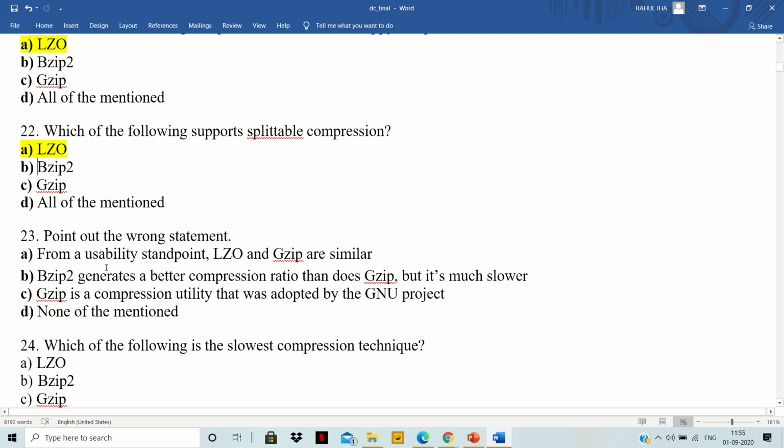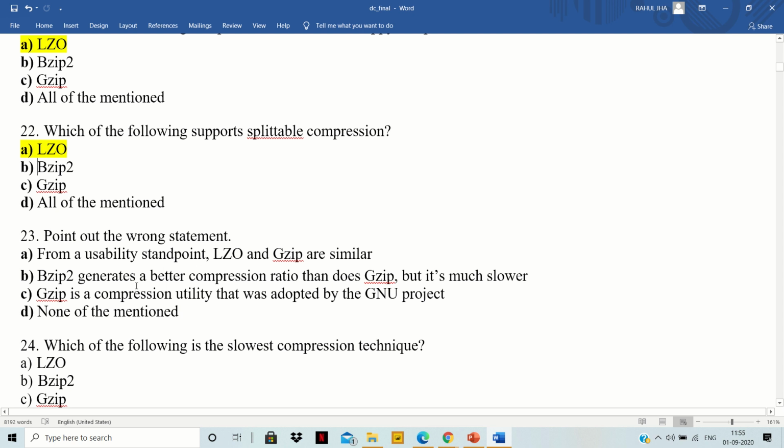In this question, we need to pick out the wrong statement. If I talk about the previous question, as we learned before, LZO and Snappy work almost similarly because they have better compression rates. But here it is written that from a usability standpoint, LZO and GZip are similar, which is completely wrong. We can't say that this is a correct option.